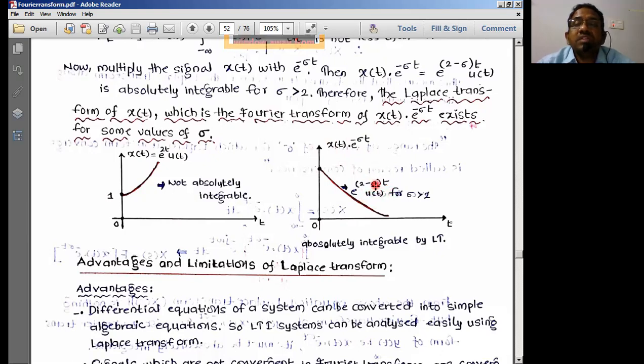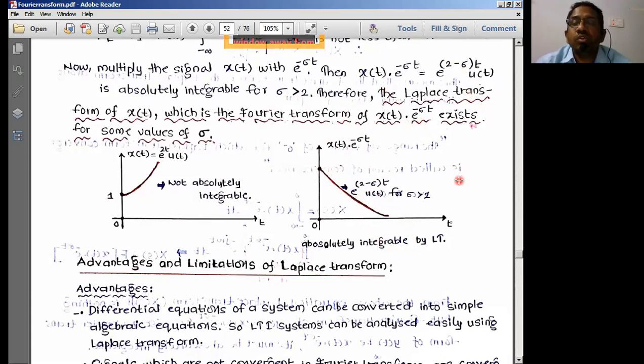So if sigma is equal to 2, then it's going to be e power 0. E power 0 is going to be 1. We'll be having some value definitely. So after sigma is equal to 2, sigma greater than 2, the values are normally going to come for this particular function. So therefore this function is simply an absolutely integrable function. So using Laplace transform, this function is going to exist.